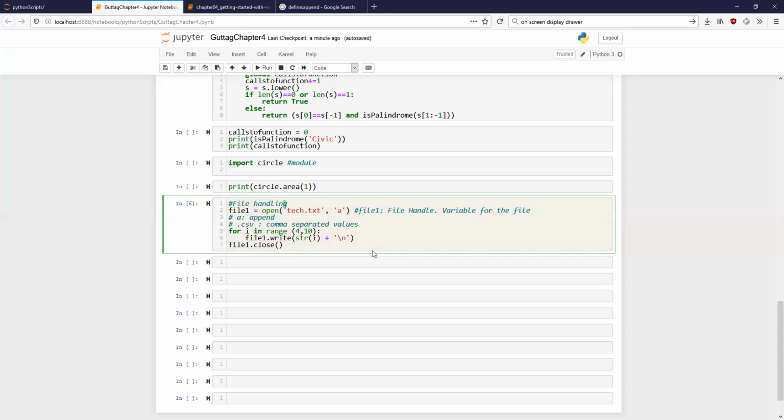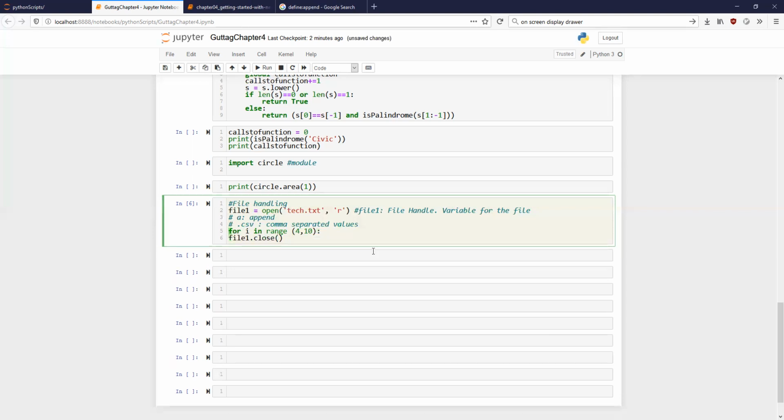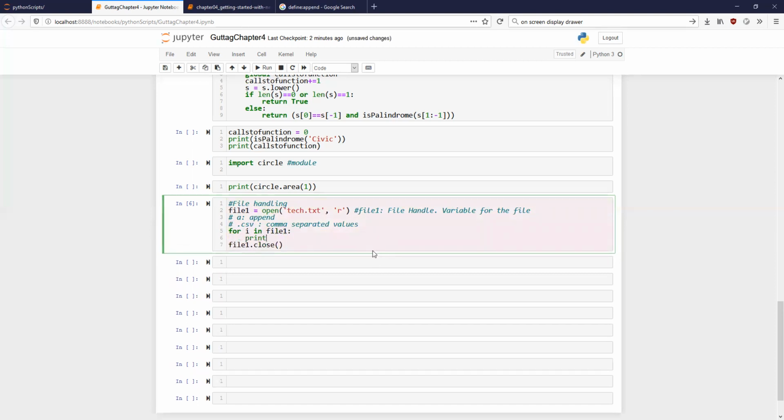Instead of appending, now I'm going to read. Any idea what argument I will use? In Python we use argument. So instead of the string a, which argument will I use now? R. Okay, so now instead of doing this in file 1, if I do print i, what is going to happen?